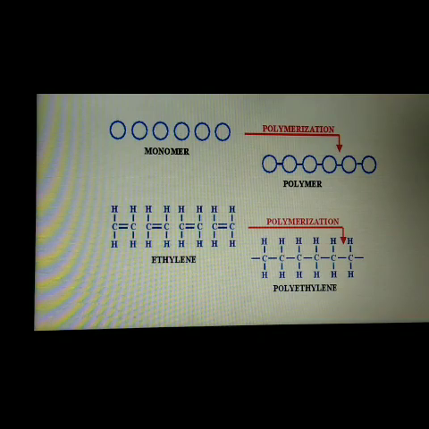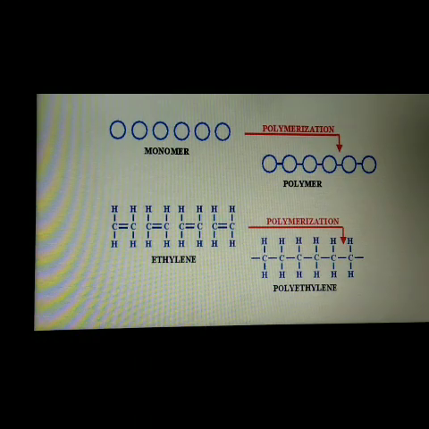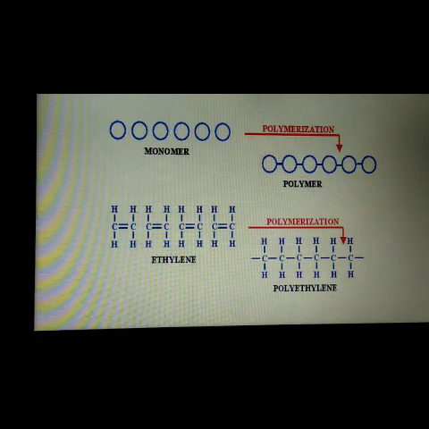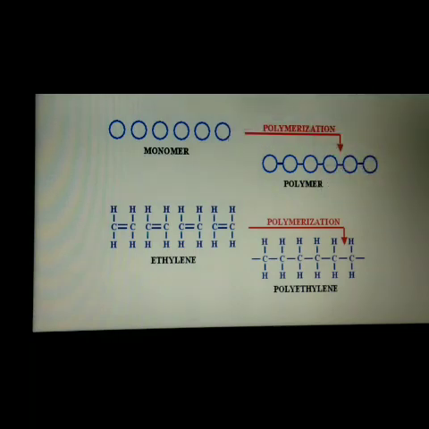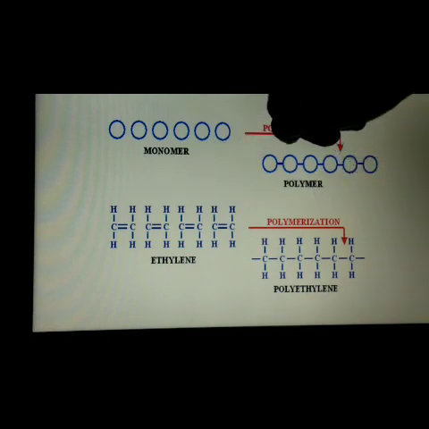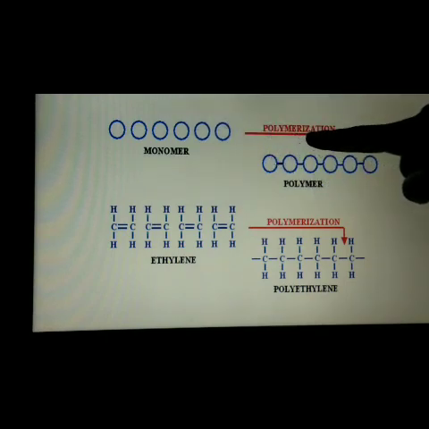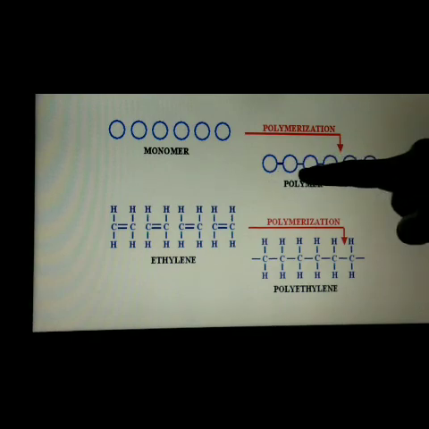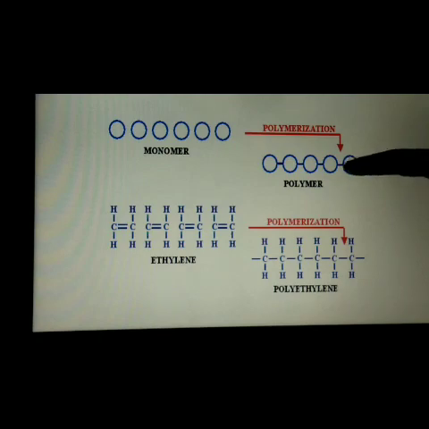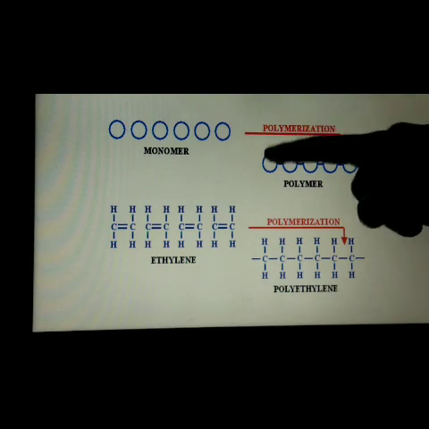Polymers are very long chains made up of repeating smaller molecules called monomers that are joined together by covalent bonds, and the process is called polymerization. Here, if you see, these are the monomers. They are the smaller units, and due to the process of polymerization they form the polymer. These monomeric units are joined together by means of a covalent bond, and this is the polymer, right?